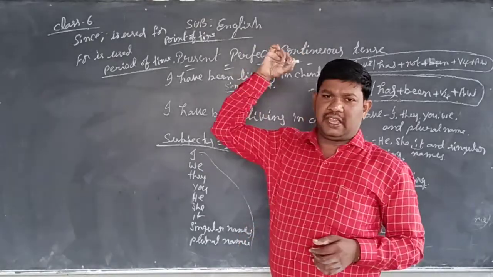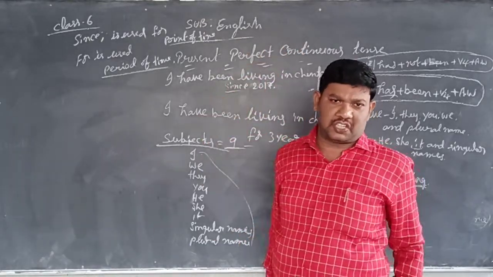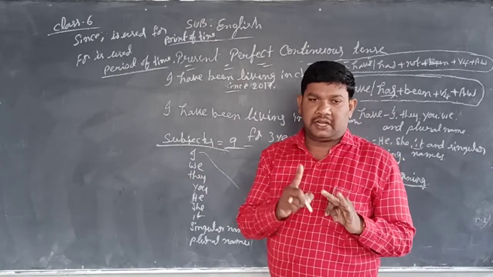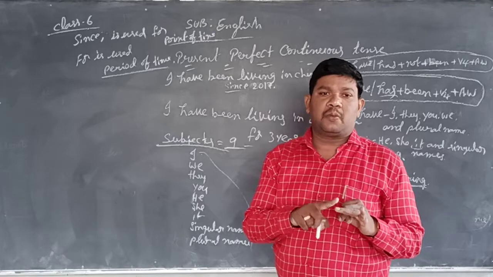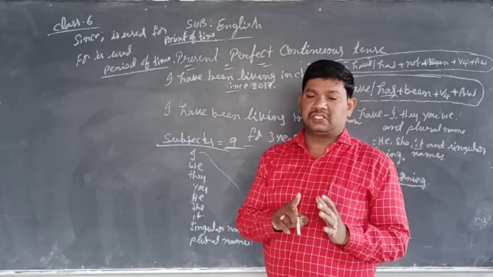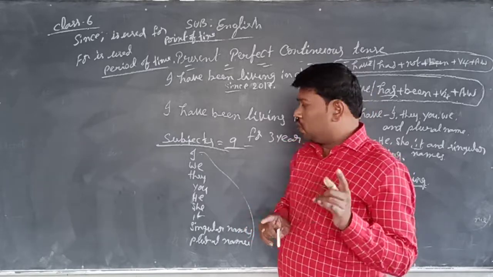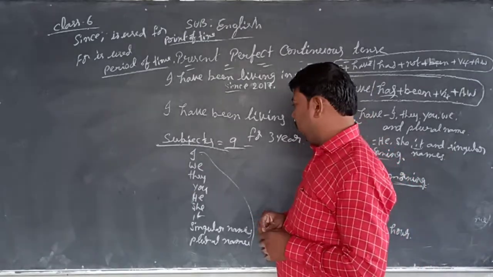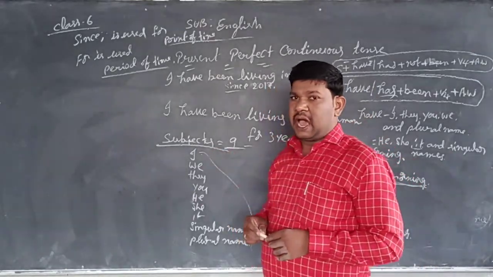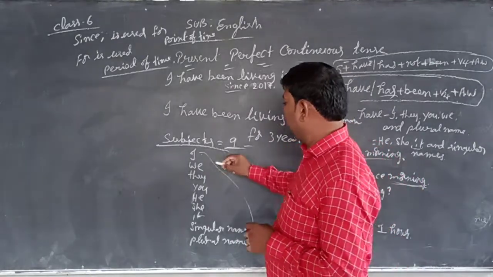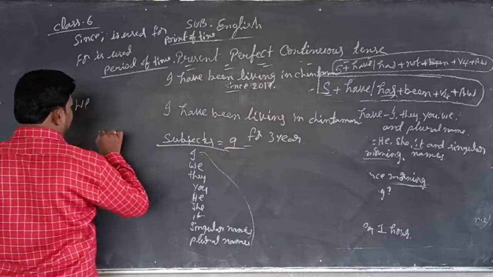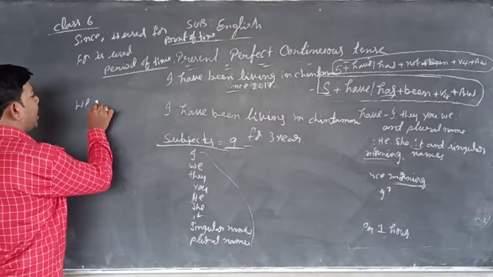various structures I told you, means positive sentence, negative sentence, interrogative sentence, and WH question structures also. Then you do like this. Your assignment is, at home, you take one subject and take have. For example, if you take the subject we, then what comes, have or has, as per the positive structure.